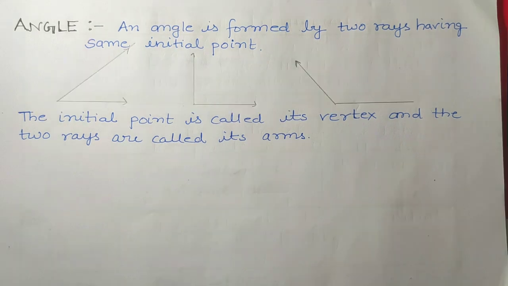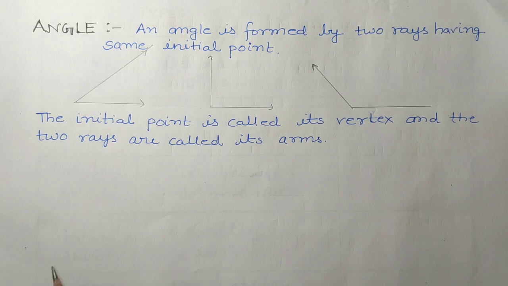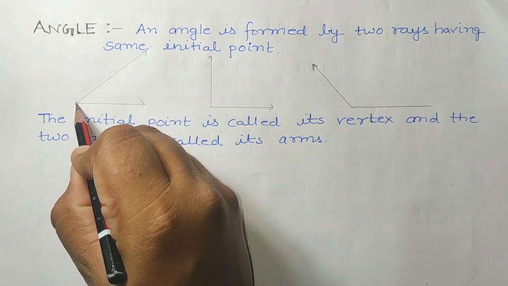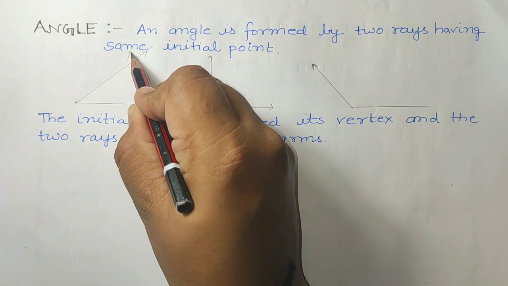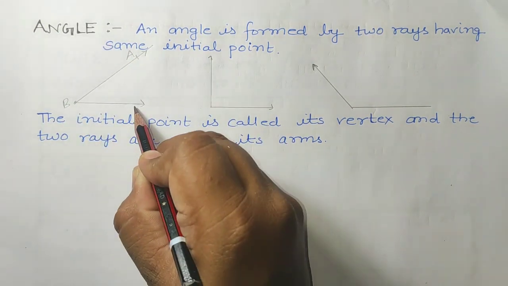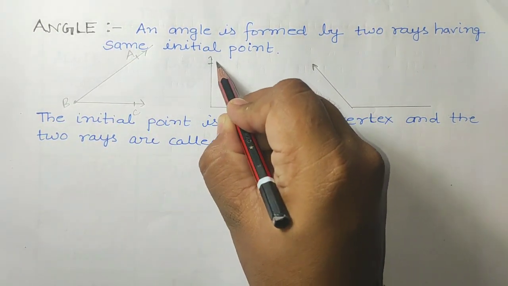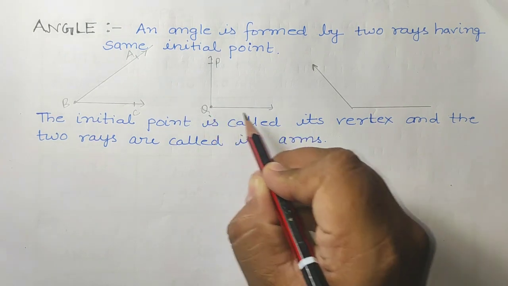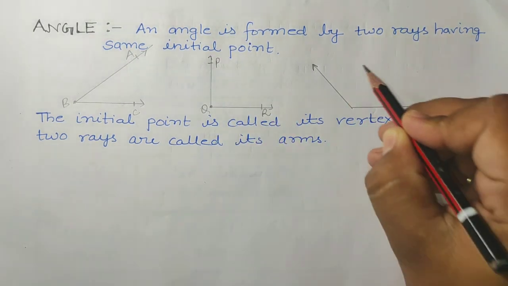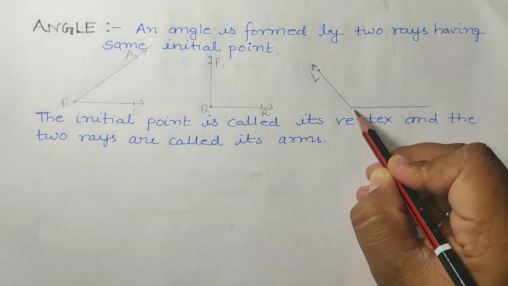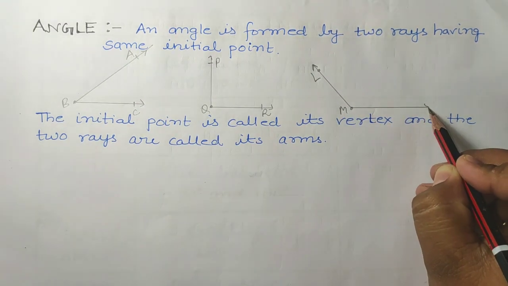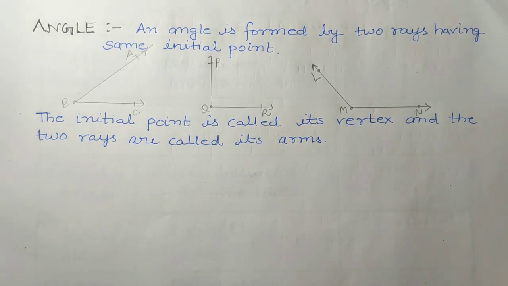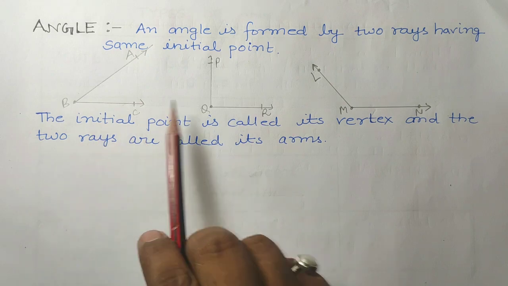So here I have made 3 figures of angles. Suppose their names are A, B and C; P, Q and R; and L, M and N. So these are the angles.